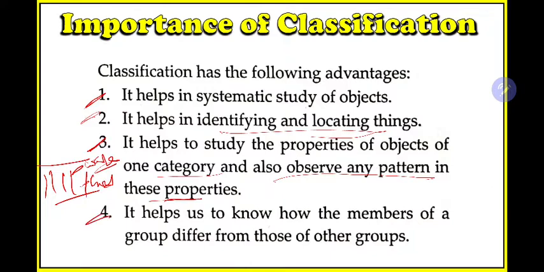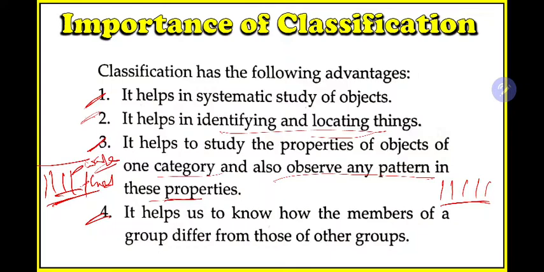Next is, it helps us to know how the members of a group differ from those of another group. If you keep all water bottles on one side and all oil bottles on the other side, anyone can look at this and say that this looks different from this, because one is colorless, one has color, one is tall in size, one is small in size.